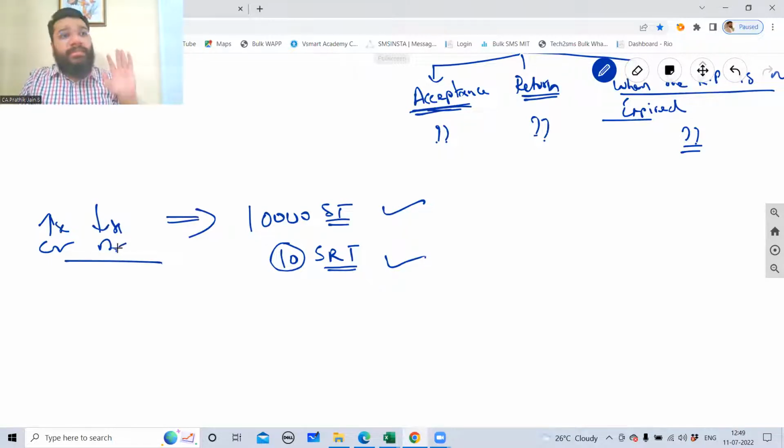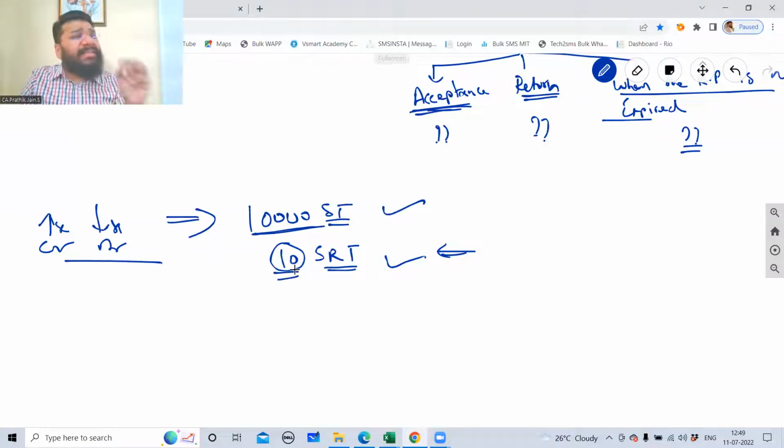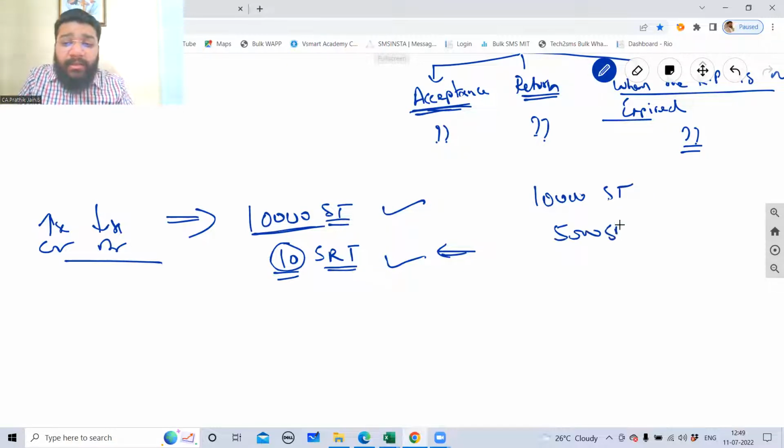But if in your business the sales return transactions are numerous, heavy returns, then it is better to create a separate ledger called the sales return ledger, because you have to keep track of why people are returning the goods. Out of 10,000 sale transactions, only 10 are returned, I don't have to worry about it. Out of 10,000 sale transactions, suppose 5,000 are sales returns. Don't you think this is worrisome for your business? Why are people returning?